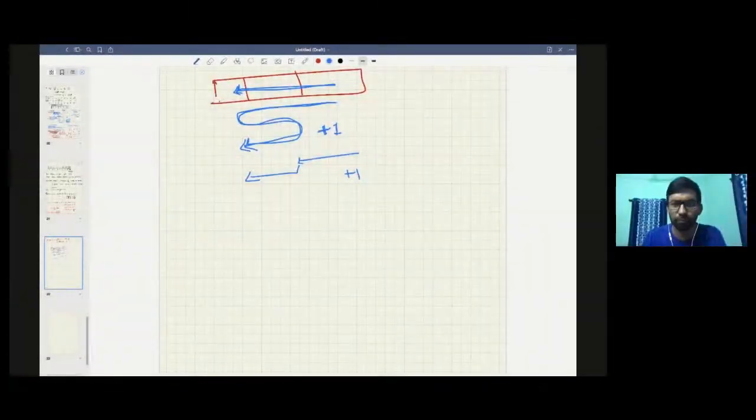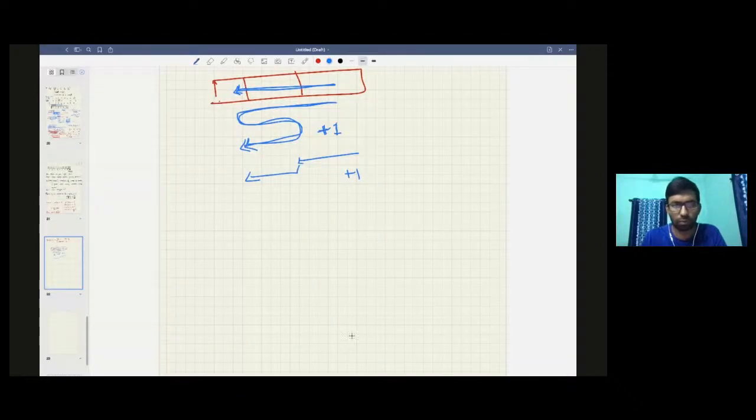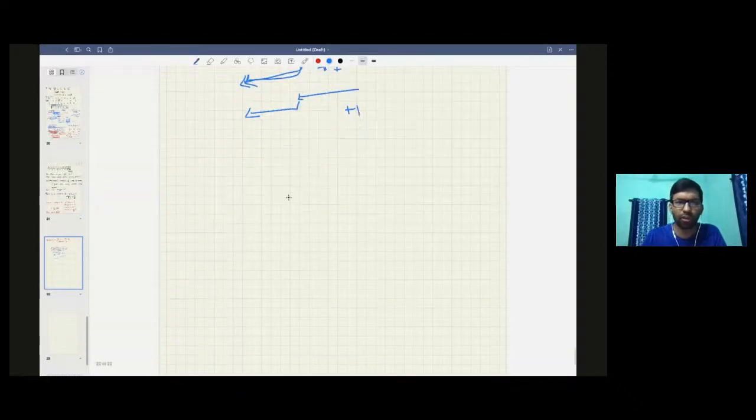Okay guys, so let's start now. I am going to share my screen. So Vinita, can you share my screen? Yeah. I hope you are able to see my screen.